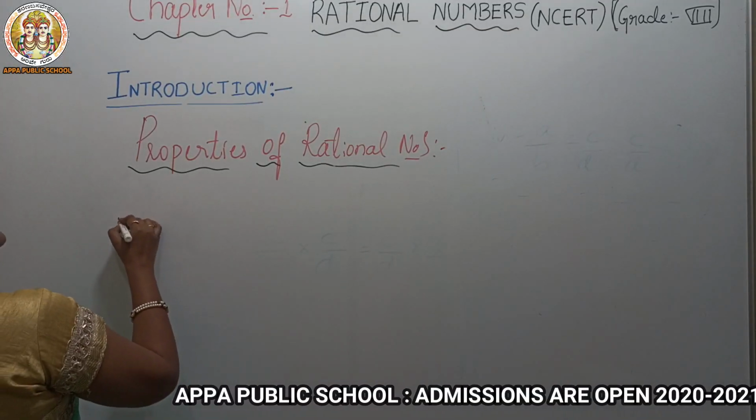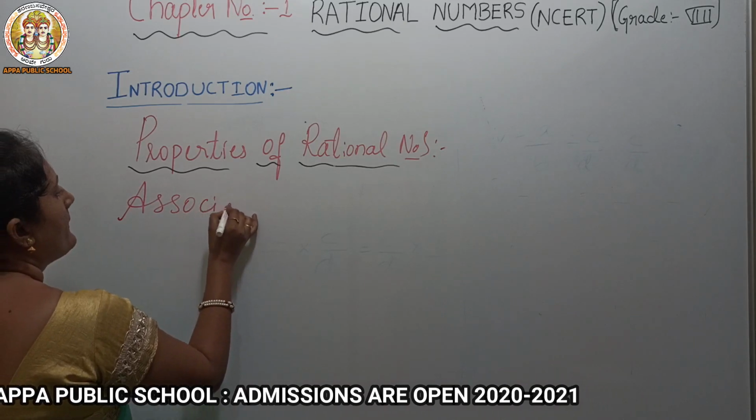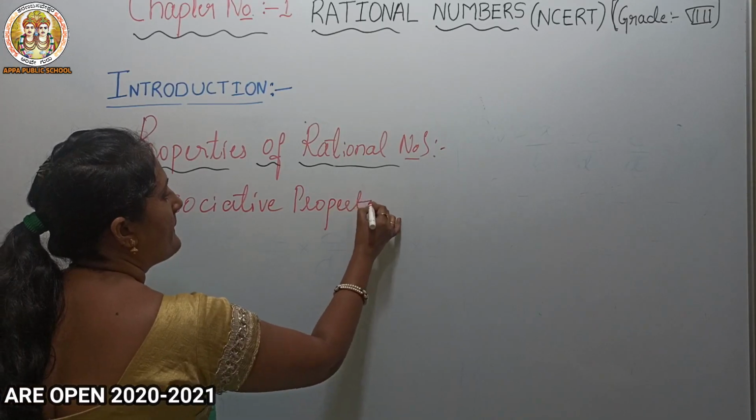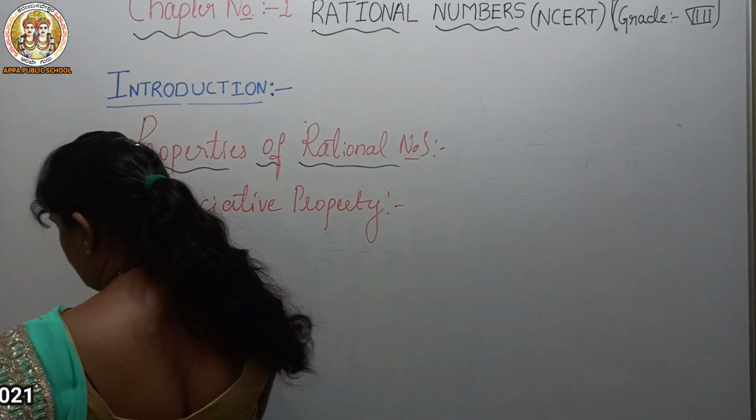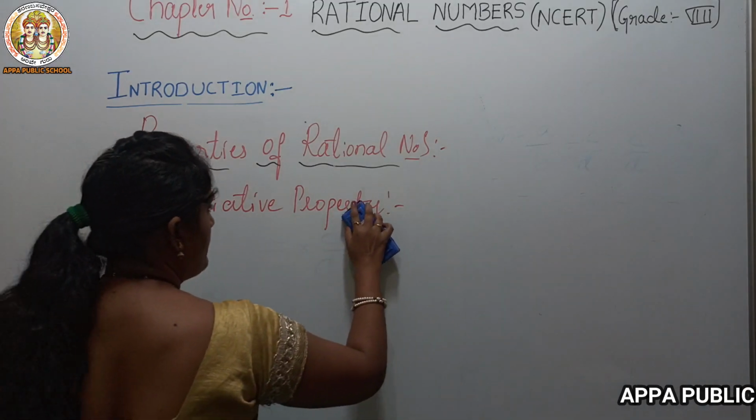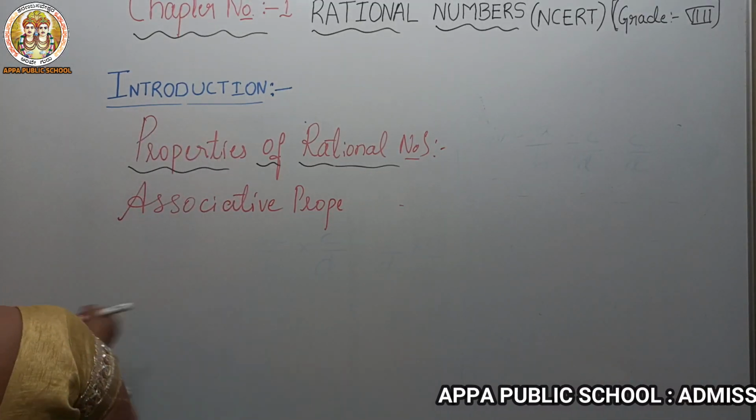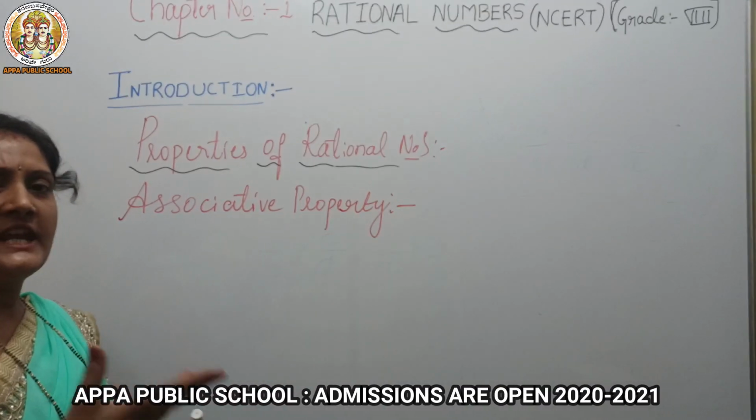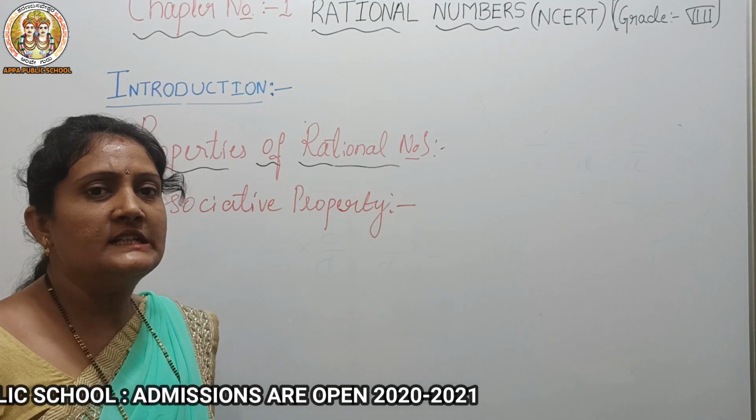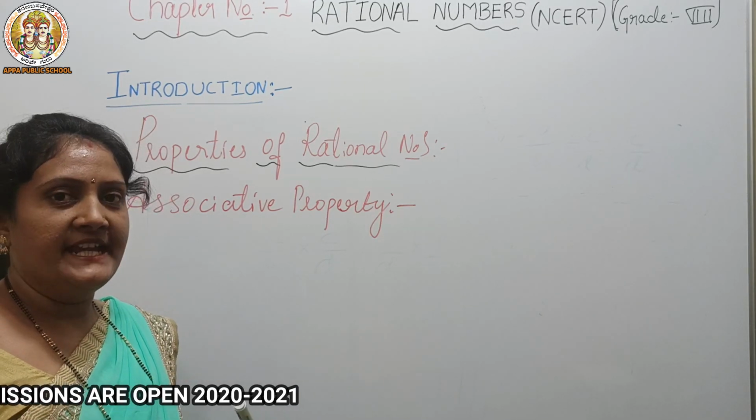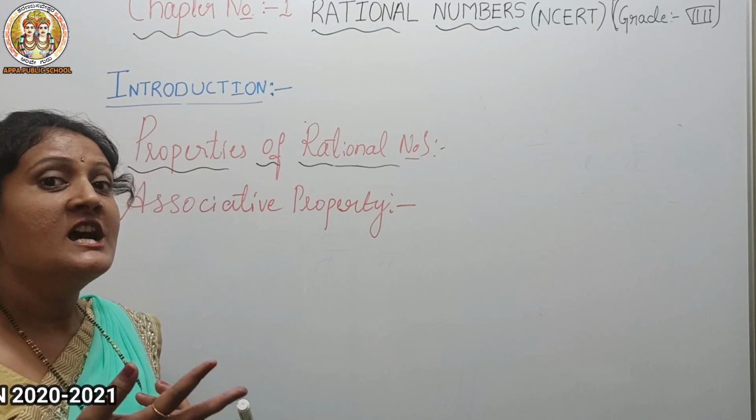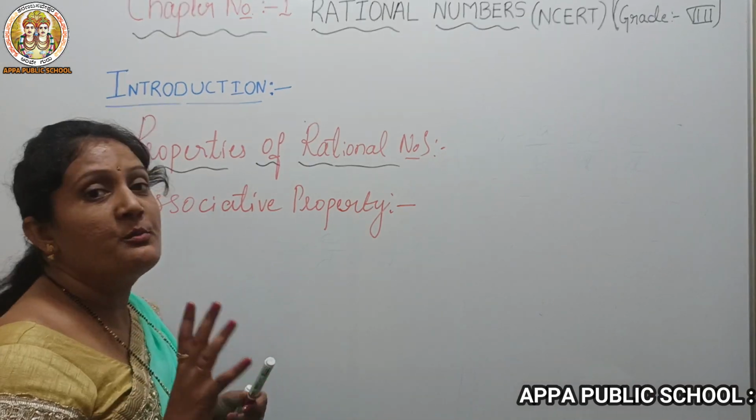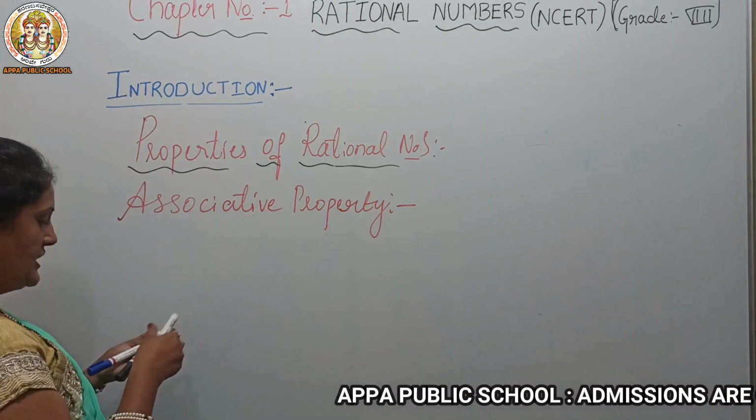Associative property. What is this associative property? See, for any three rational numbers, any two or more than two or three rational numbers, if we are adding, subtracting or multiplying, and we change the grouping of the numbers with the operator, then the answer should be the same. How? See, we'll check with the addition first.